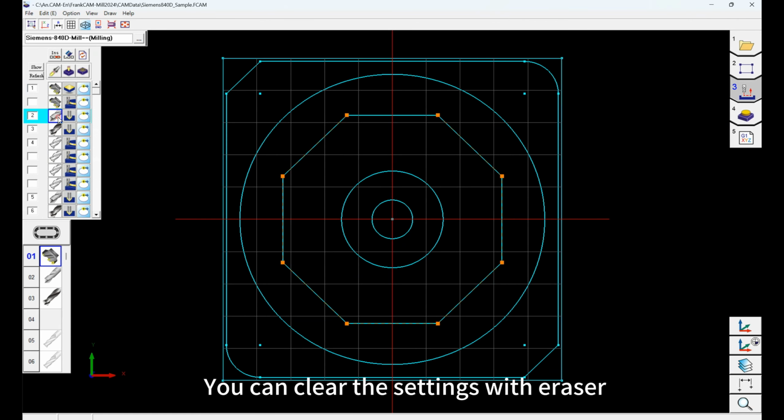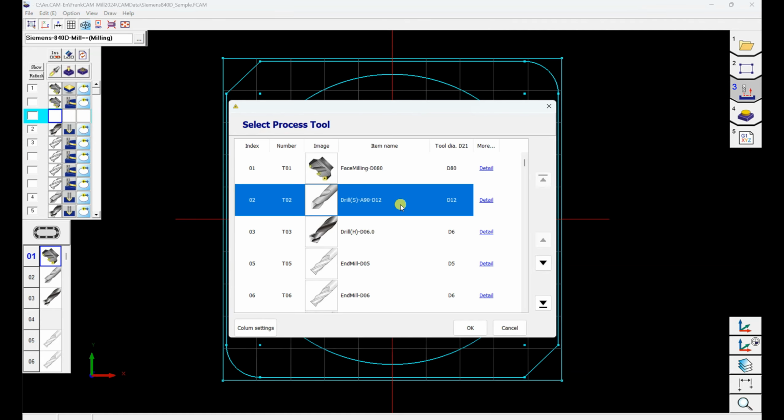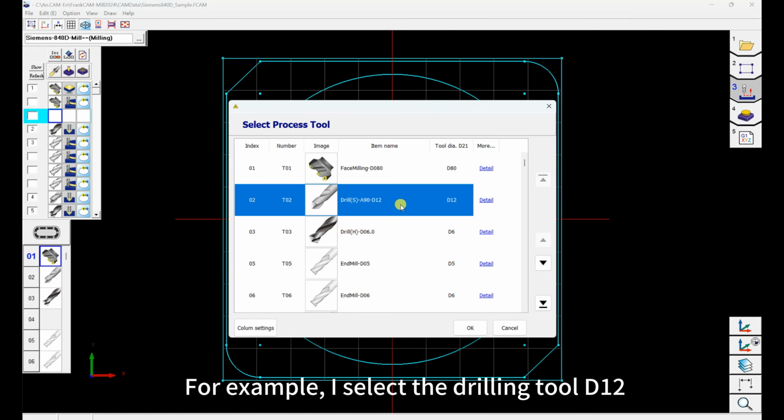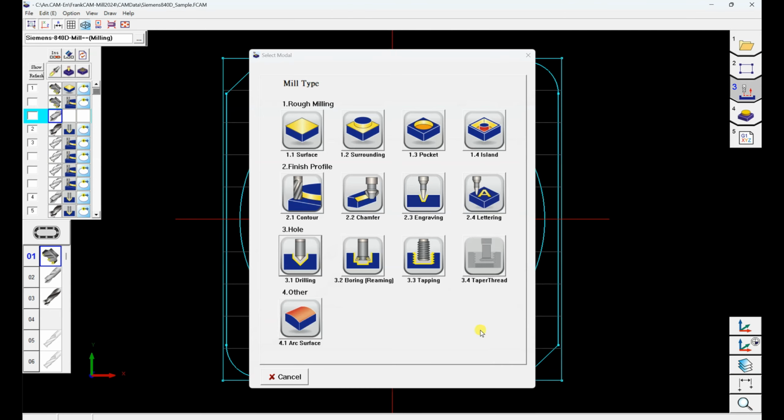You can clear the settings with eraser and do the setting again. Like this, double-click the little square to enter the editing interface. For example, I select the drilling tool D12 and click OK.